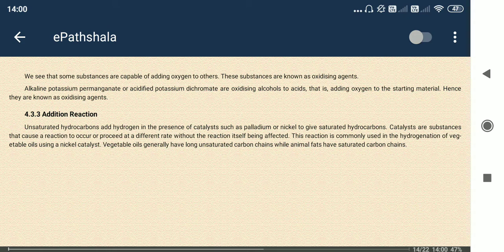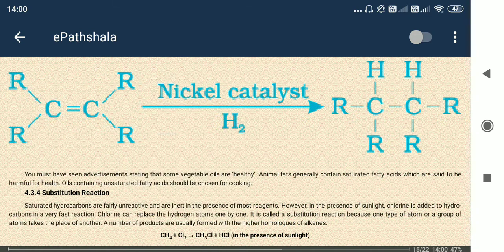Next, addition reaction. In an addition reaction, something is simply added. Here you can see that in the presence of a nickel catalyst, hydrogen gas is added to this chemical compound.